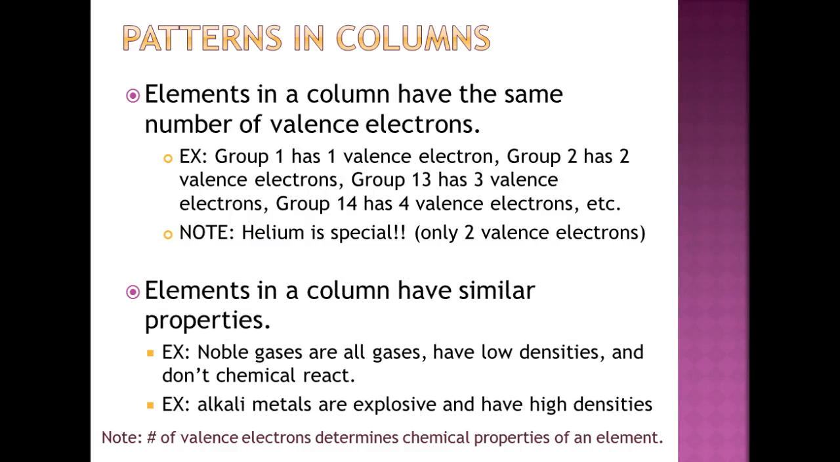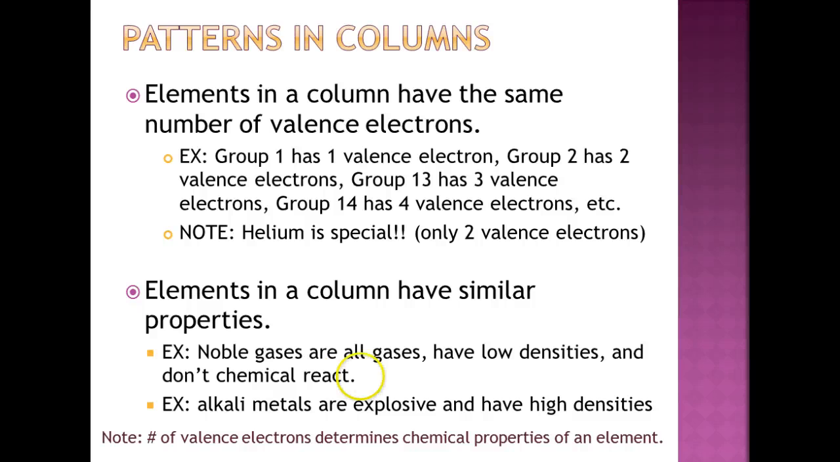So elements in a column have similar properties. So helium is in group 18 because it acts like a noble gas. And it says here, example, noble gases. That's group 18. They are all gases, okay? They all have low densities. If you're a gas, you have a low density because your particles are spread far apart. And they don't chemically react. So helium can exist by itself as an atom of helium, and so can all of the other elements in that family: argon,